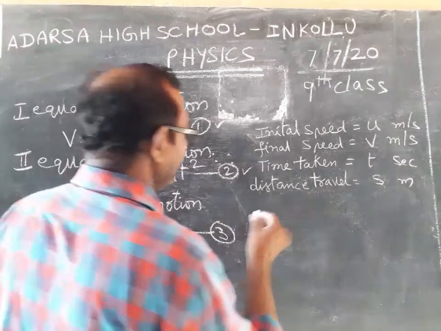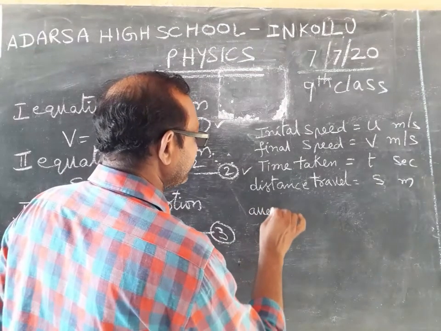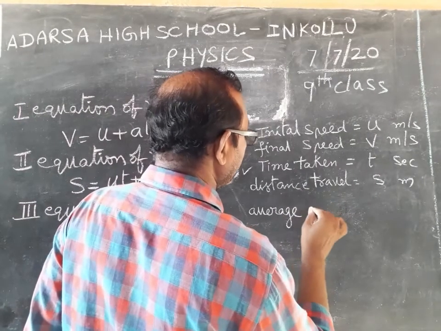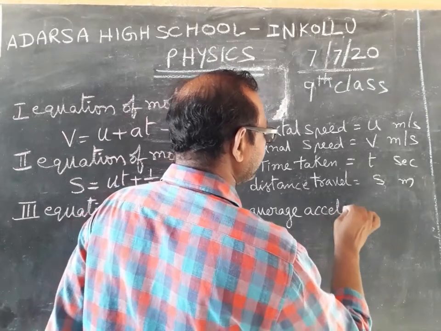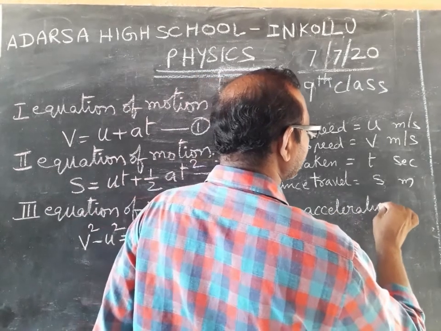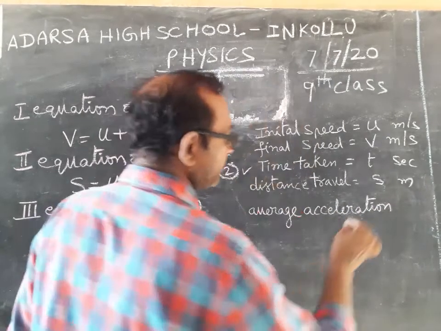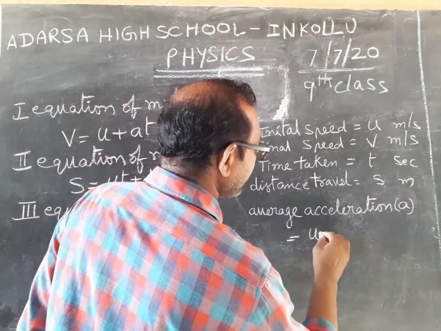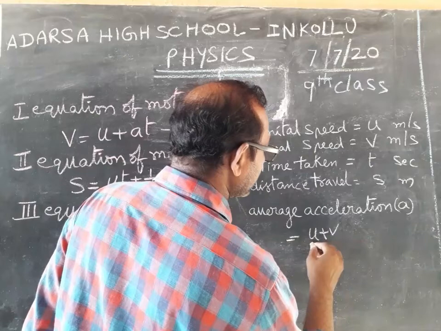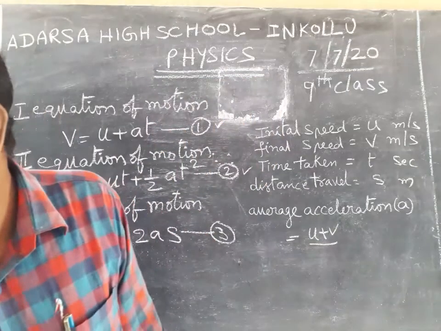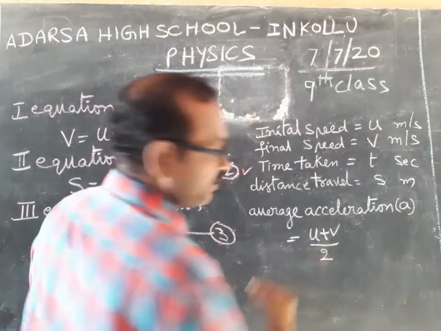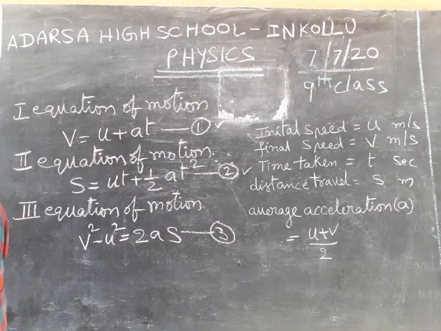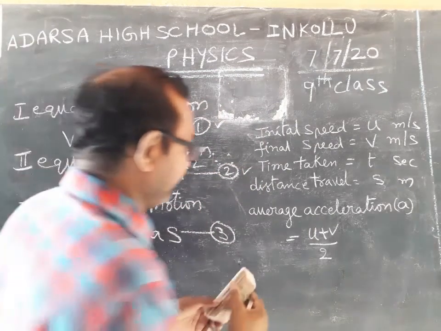Third equation. In this one, average acceleration a is equal to final speed minus initial speed by time taken.